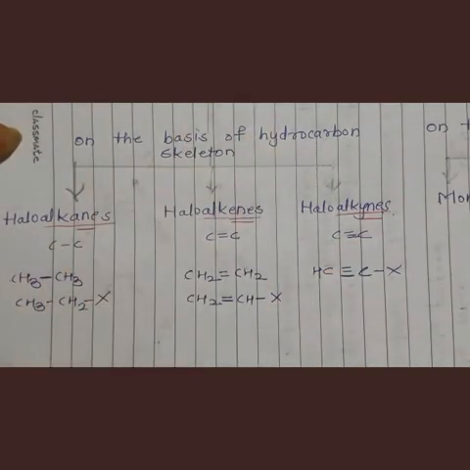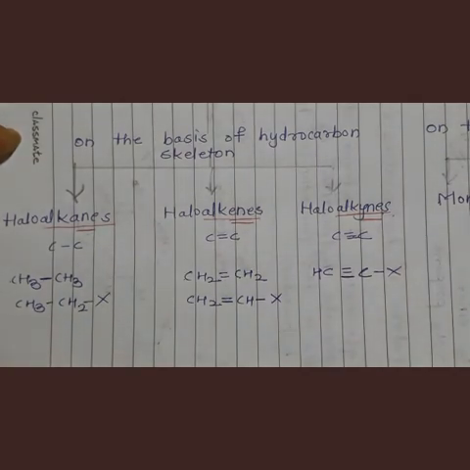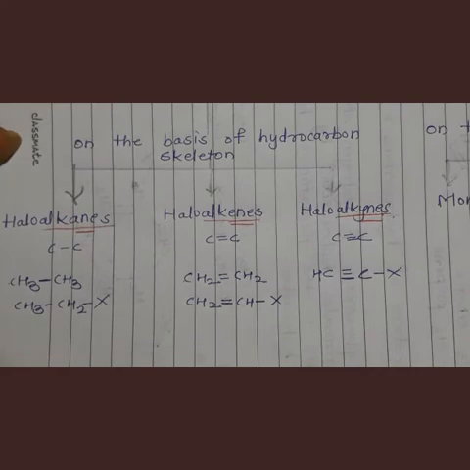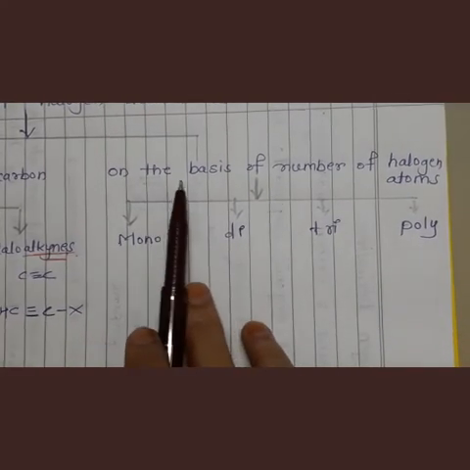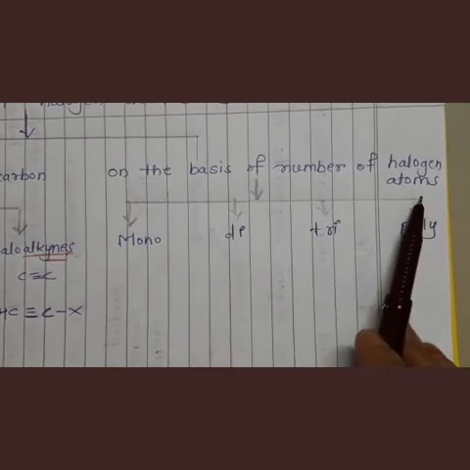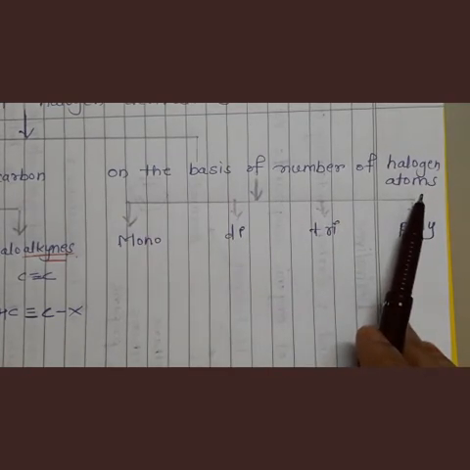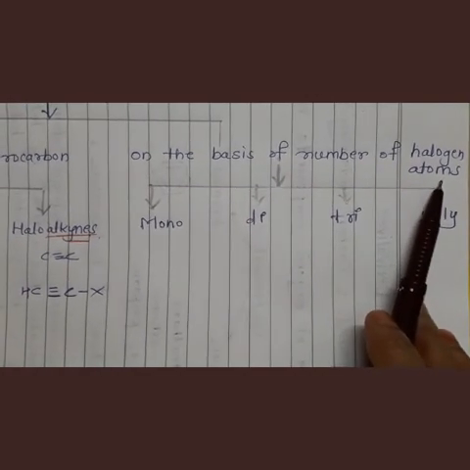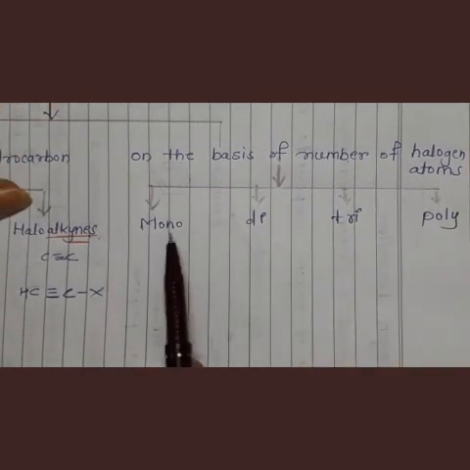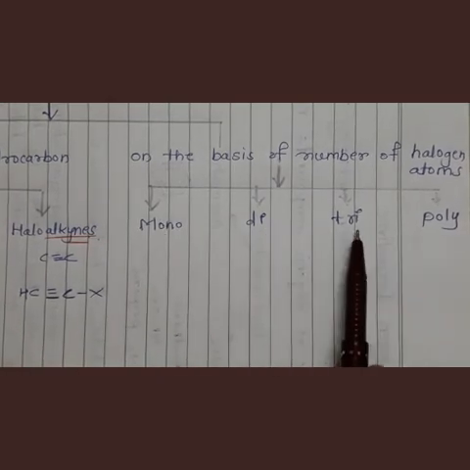Okay, so this was the first class. Then let us see the second class or second type, which was on the basis of number of halogen atoms. How many halogens are present in that structure? And according to the number of halogen atoms, there are 4 types: mono, di, tri and poly.